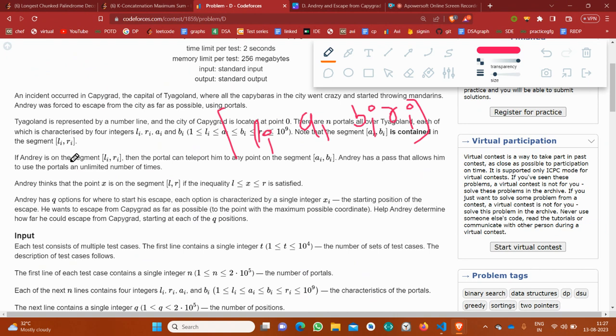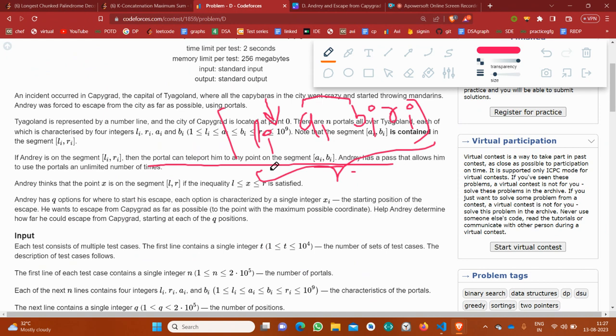If Andrey is on the segment li comma ri, then the portal can teleport him to any point on the segment ai, bi. Basically, what it is saying is that if Andrey is at any point within the segment li to ri, then he can teleport to any point within the segment ai to bi using that portal. So that's all about the question.